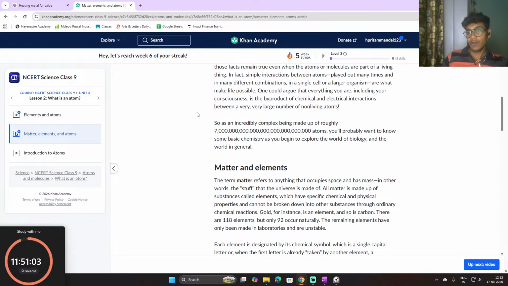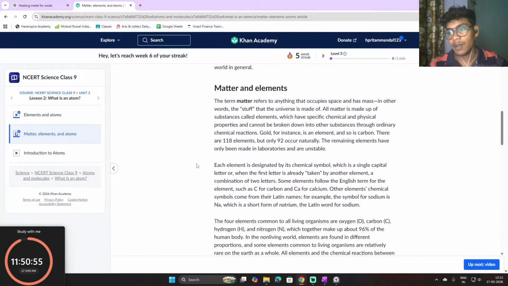You will probably want to know some basic chemistry as you begin to explore the world of biology and the world in general. So, matter and elements. The term matter refers to anything that occupies space and has a mass. Anything that occupies space and has a mass, we call matter.